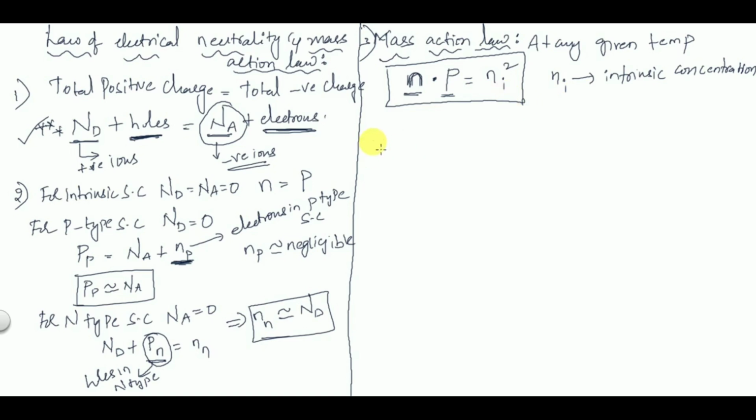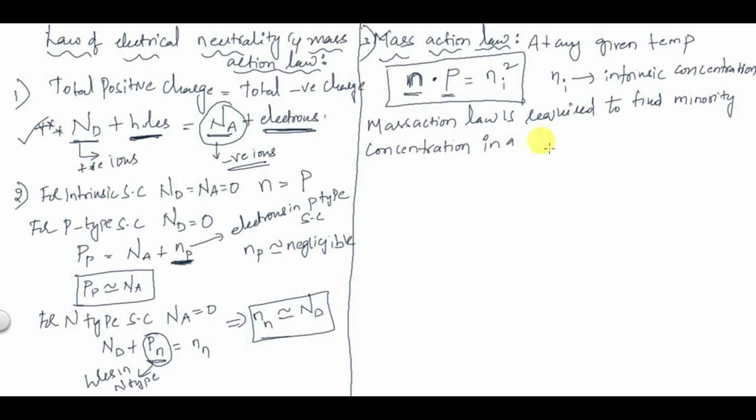So why is mass action law required? Mass action law is required to find minority concentration in a given semiconductor. So mass action law is mainly used to find the minority concentration in a given semiconductor. Again, three cases for intrinsic concentration.